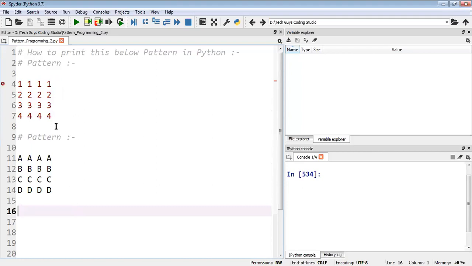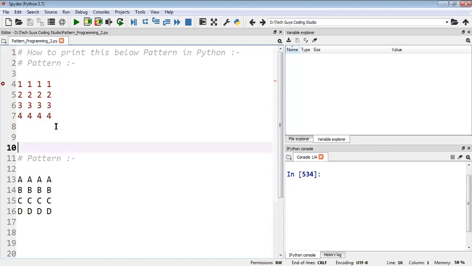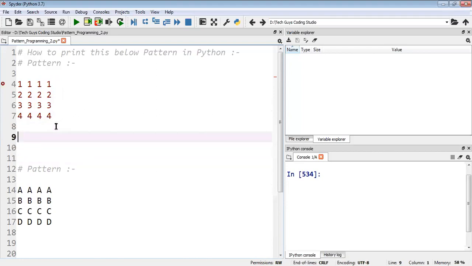Okay. So before going to these patterns, one more thing: most of the time in an interview or in your exam or anywhere you go, they'll ask you to take the value from the user. And in our real-time projects also, we need to take the value from the user itself. So whatever programs you're doing, whether it's pattern programs or any programs in Python or any other language, we should know how to take values from the user.